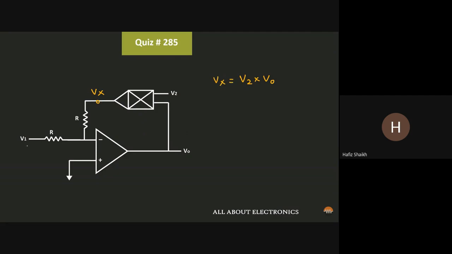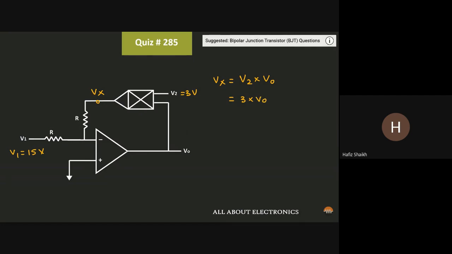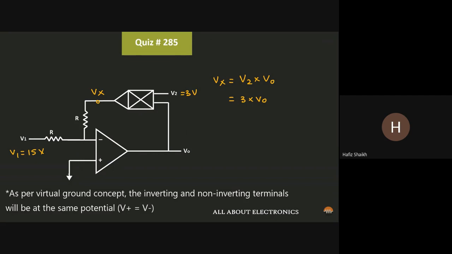Now here we have been given that V1 is equal to 15 volt, while V2 is equal to 3 volt. That means here Vx is equal to 3 times V0. Now since the op-amp is ideal, we can assume that no current is going into the op-amp terminals. And since the non-inverting terminal is connected to ground, we can apply the concept of the virtual ground.